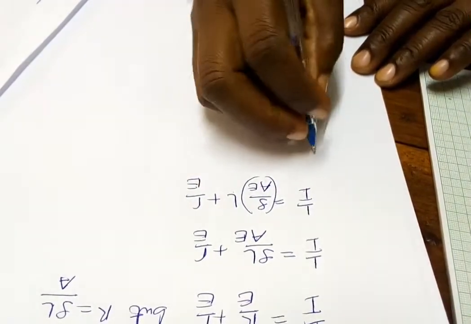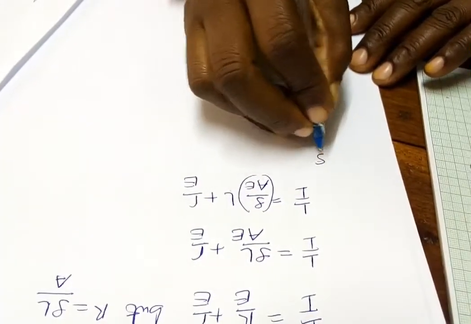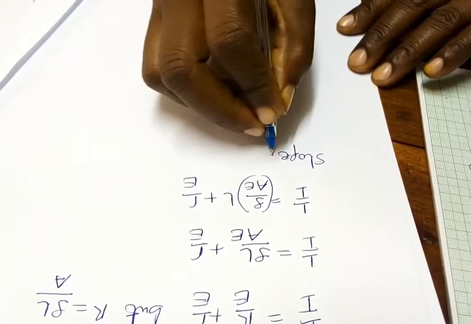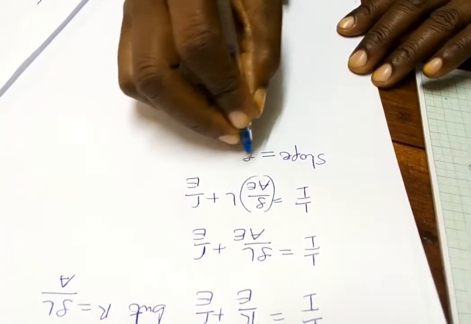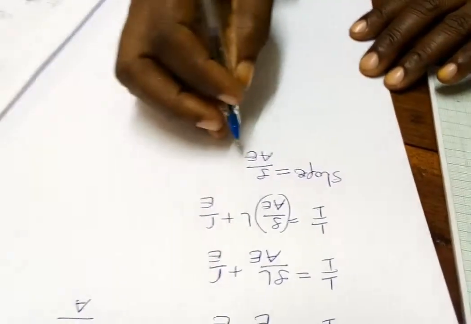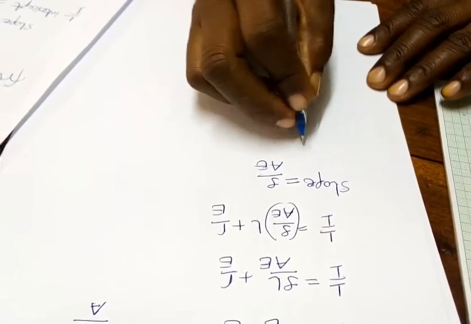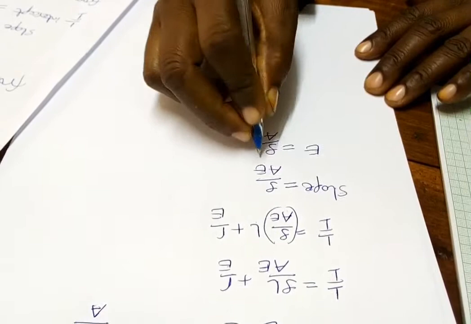So from the graph, the slope is equal to the slope of the equation, which is resistivity divided by AE. We are looking for the e.m.f of a cell. So e.m.f is equal to resistivity divided by area multiplied by 1 over slope.